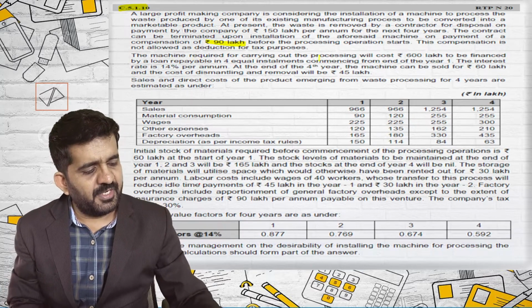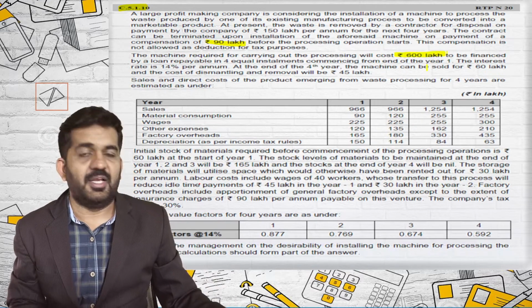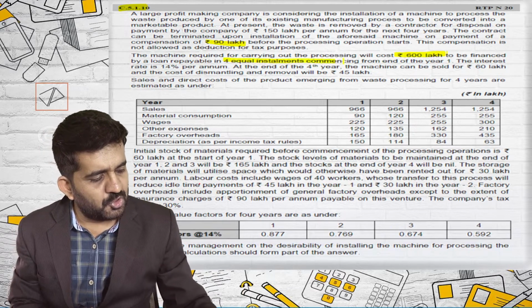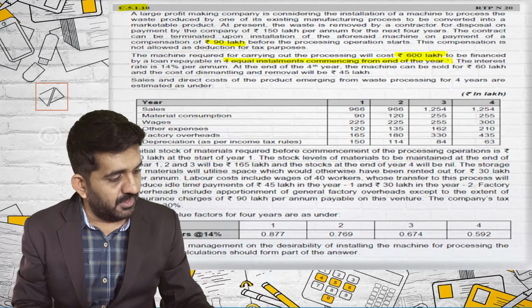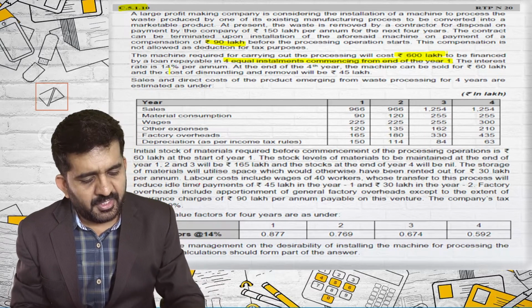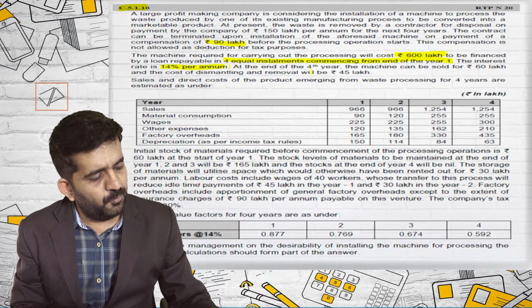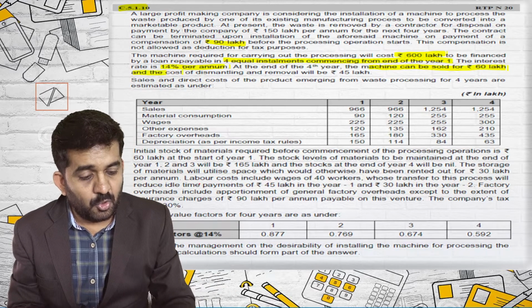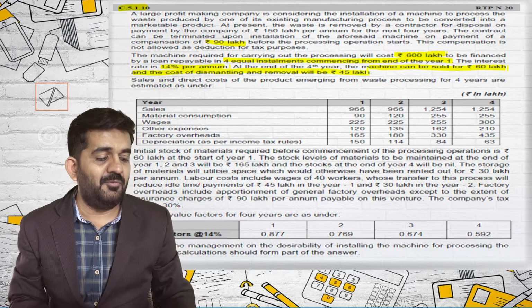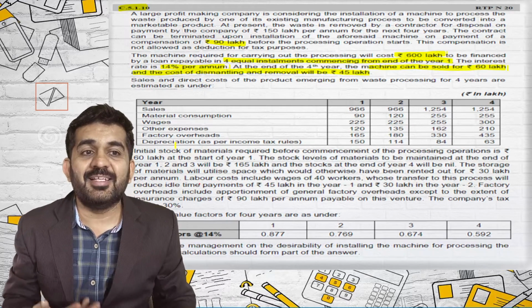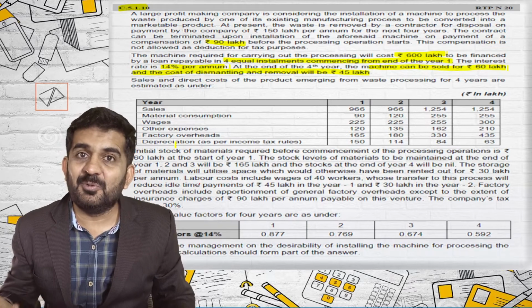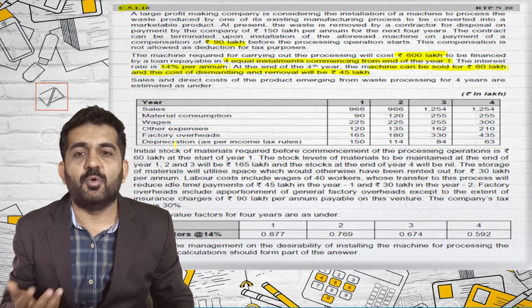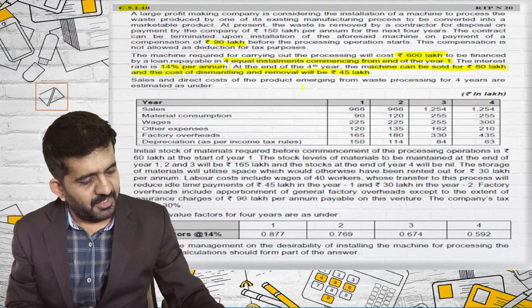The machine required for carrying out the processing will cost 600 lakhs, that is 6 crore rupees, to be financed by a loan repayable in 4 equal annual installments commencing from the end of the 1st year. The interest rate is 14% per annum. At the end of 4th year, the machine can be sold for rupees 60 lakhs and the cost of dismantling and removing will be 45 lakhs. So you can get 60 lakhs rupees from the machine, but you will have to dismantle and remove it, and it will cost you 45 lakhs. That means net in your hand, you will be getting only 15 lakhs. That is 60 minus 45.